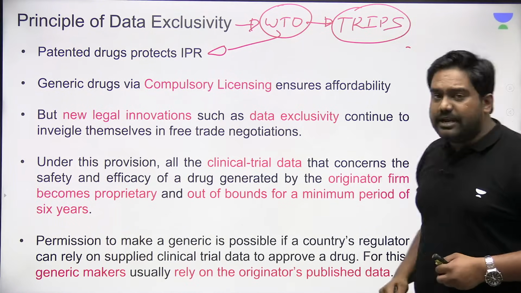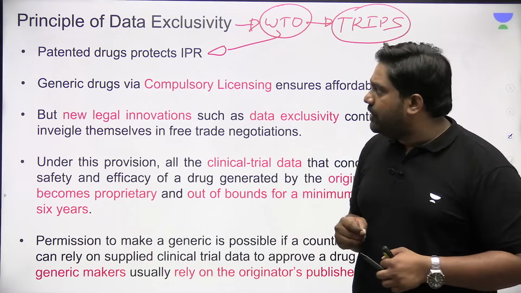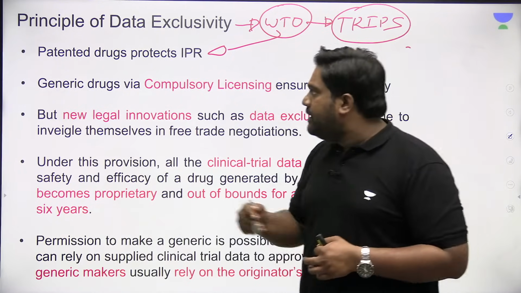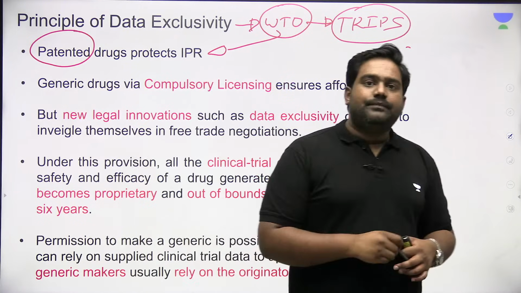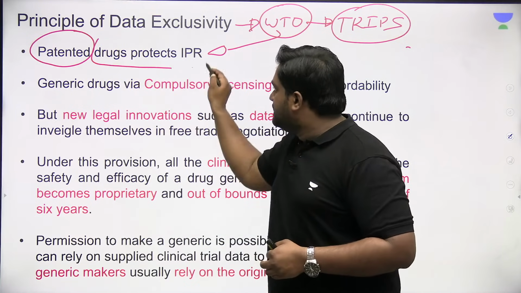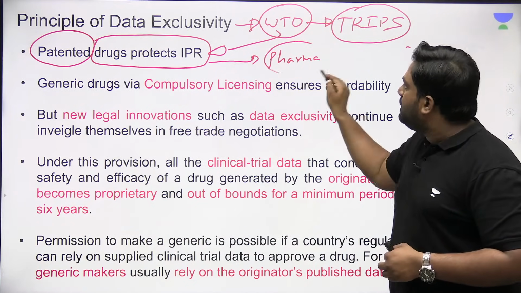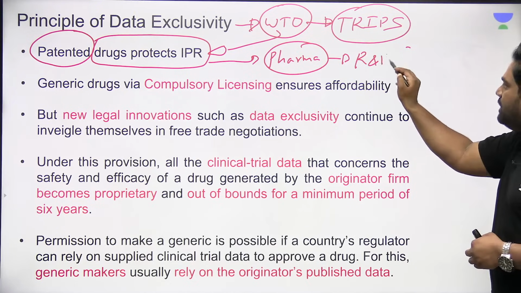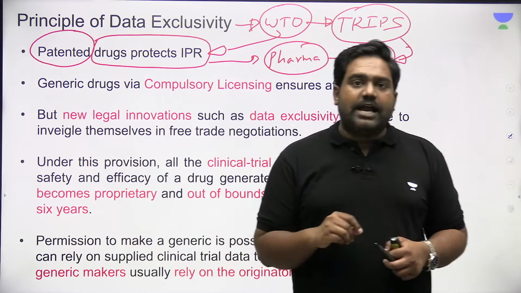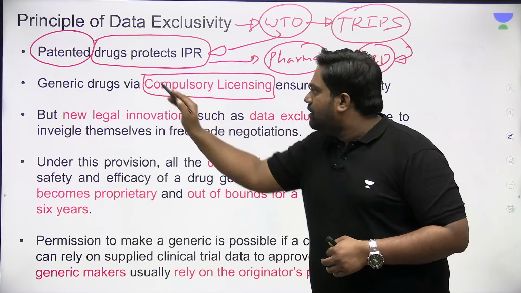TRIPS deals with trade-related intellectual property rights. So, under the TRIPS arrangement of WTO, a balance has been struck between the two conflicting objectives. On one hand, patents are granted, intellectual property is protected through the TRIPS agreement of WTO. So, this ensures that the interests of the pharma companies are protected. It ensures that research and development is incentivized, innovation is protected. At the same time, under WTO TRIPS, there is a provision called compulsory licensing, or CL.